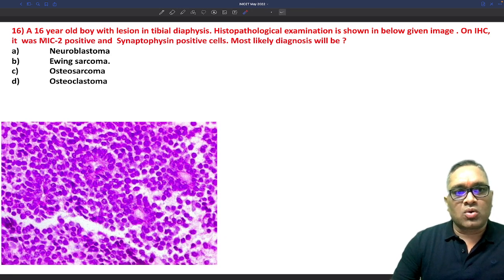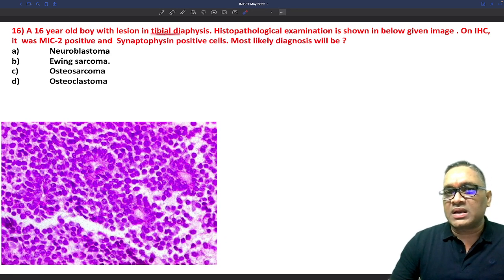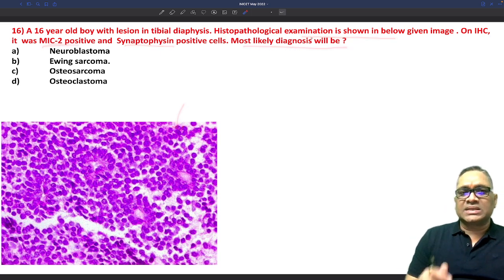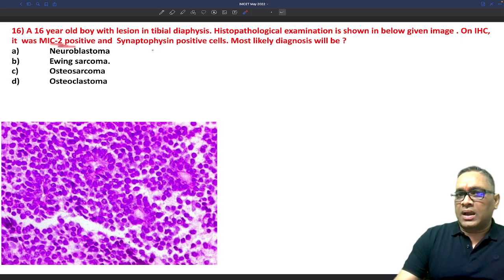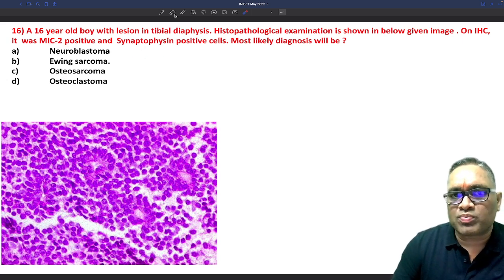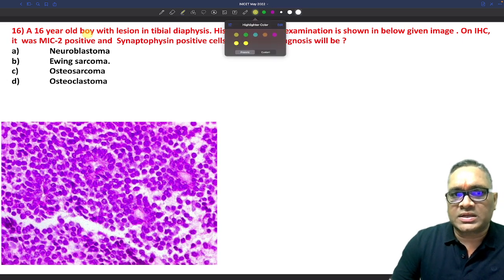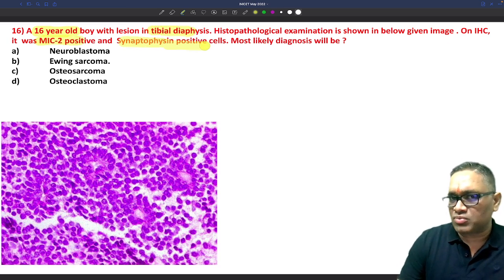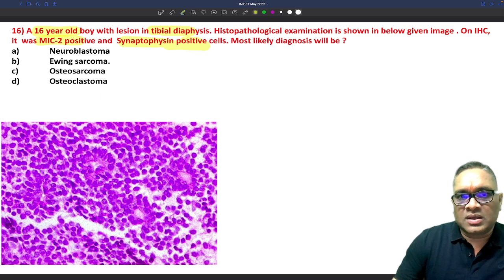Next question is about a 16-year-old boy with a tibial diaphysis lesion. Histopathological examination is given below, and it was MIC2 positive, synaptophysin positive. Most likely diagnosis will be? See this diaphyseal lesion, right? MIC2 positive and synaptophysin positive. See, MIC2 positivity is a very good hint, right? What are the hints? 16-year-old boy, tibial diaphysis, MIC2 positive, synaptophysin positive tumor cells. And then you are seeing the histopathological examination like this.